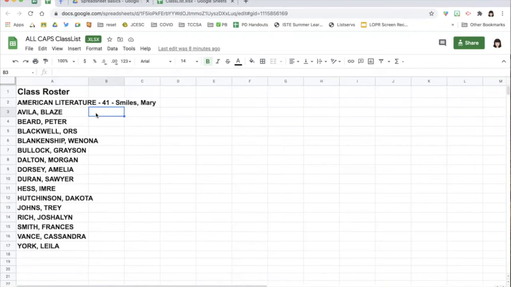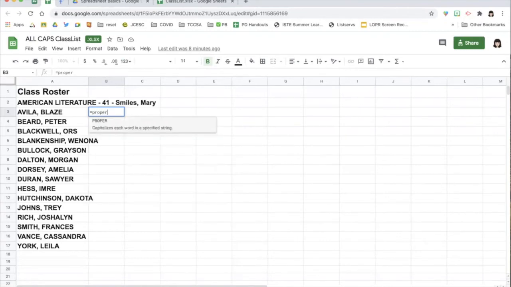I will need to type an equal symbol. And so this will start a formula that will do something for me. It needs to function. And I want it to make this proper. So proper case means the first letter will have a capital and the rest of the letters will be lowercase. So proper.